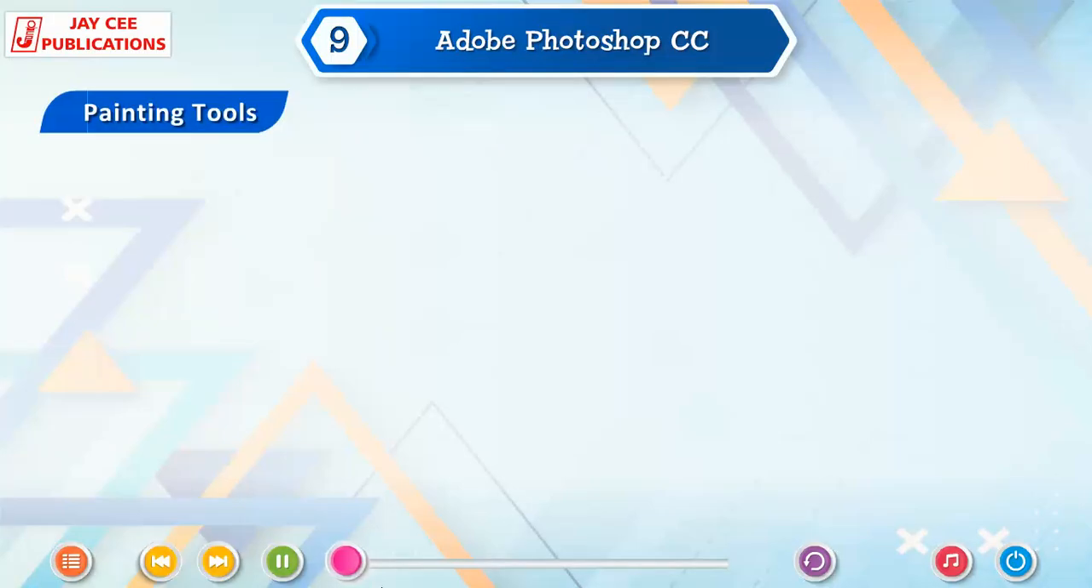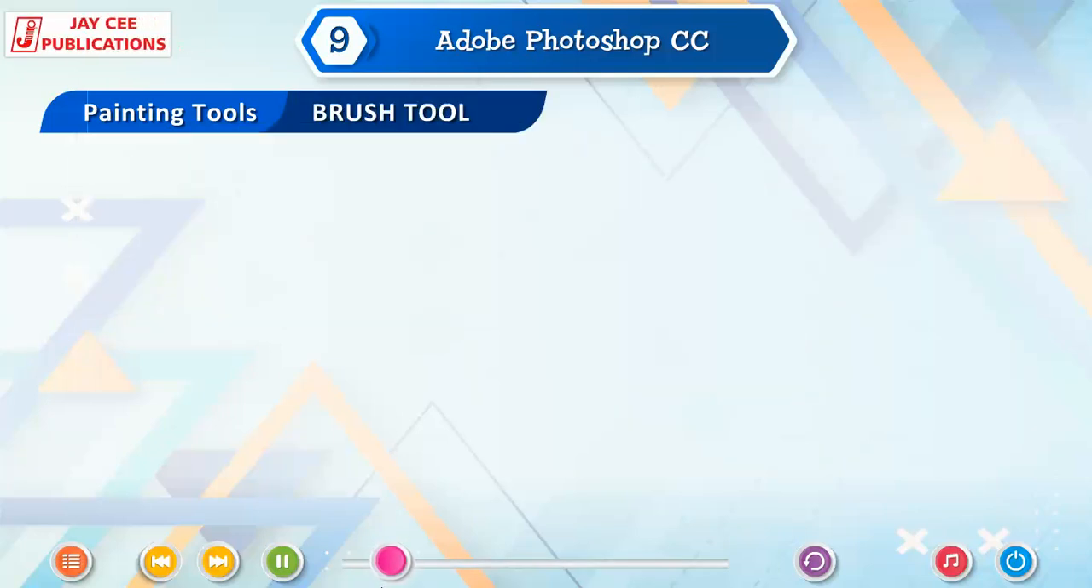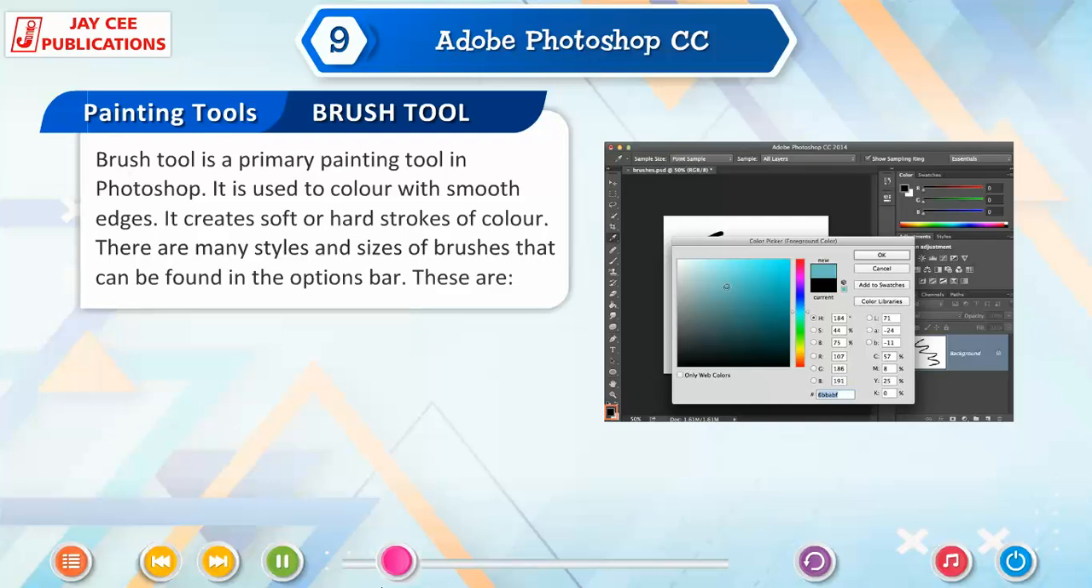Painting tools. Painting tools are used to change the area of the canvas or image by adding paint strokes or filling the areas with color. Photoshop CC offers several tools for painting and editing image color. Brush tool. Brush tool is a primary painting tool in Photoshop. It is used to color with smooth edges. It creates soft or hard strokes of color.